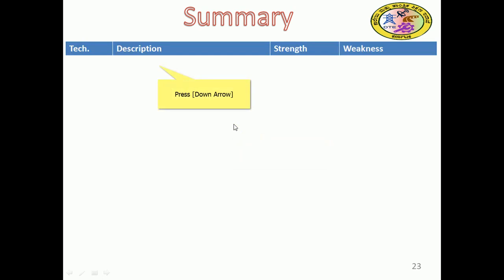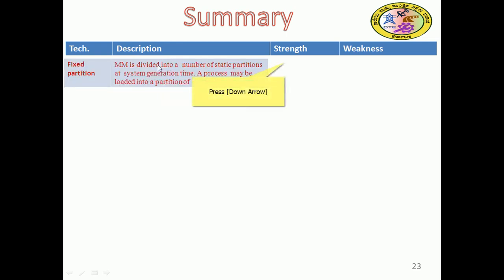Coming to the recap, the points we discussed so far to remember. Apart from memory management unit part 1, there we discussed the fixed partition of memory. Memory is divided into a number of static partitions at system generation time. A process may be loaded into a partition which is greater than or equal to its size.